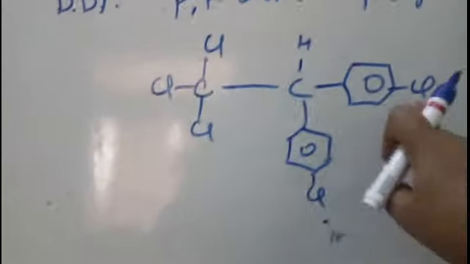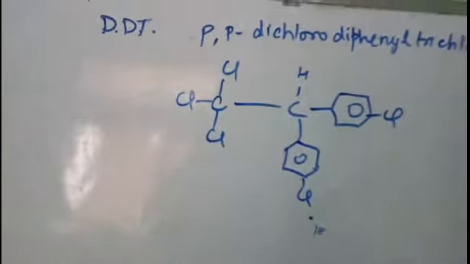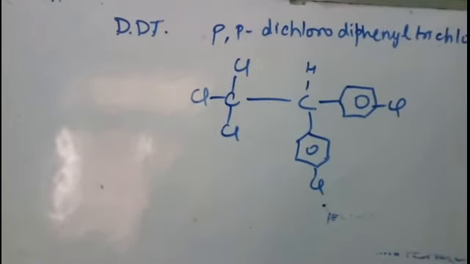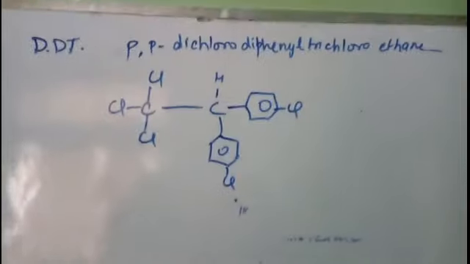Therefore it is known as para-dichlorodiphenyltrichloroethane, because 2 phenyl rings, then trichloroethane. Now this DDT is used as an insecticide, but nowadays it is banned.